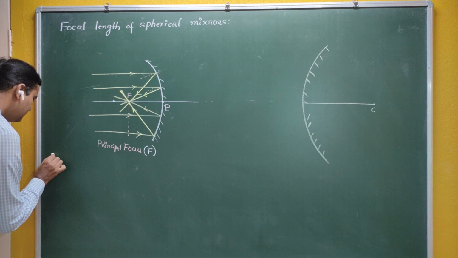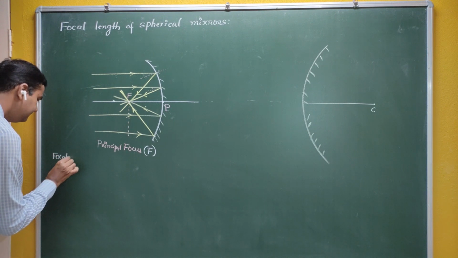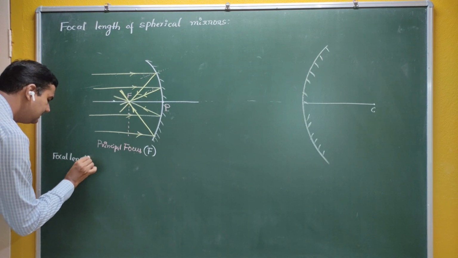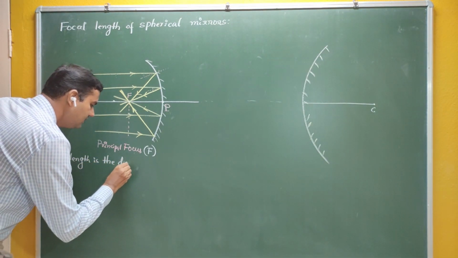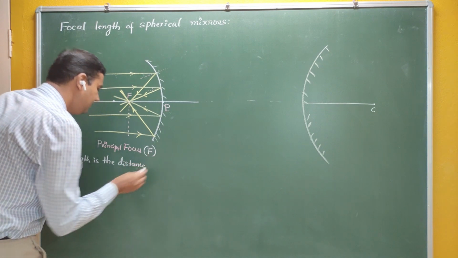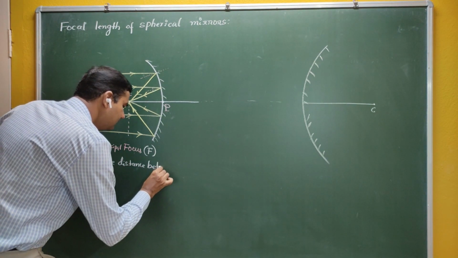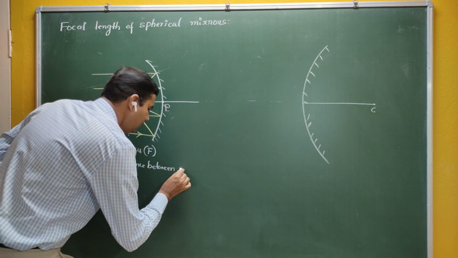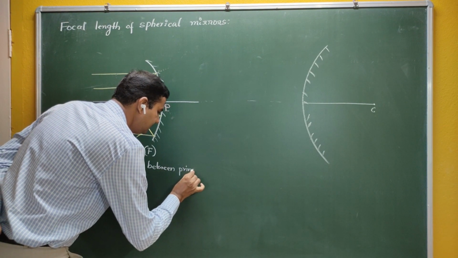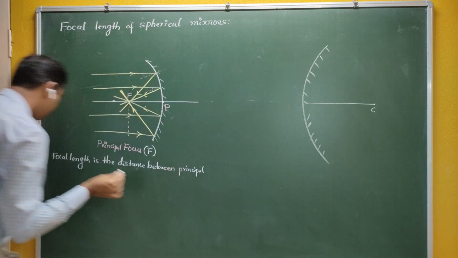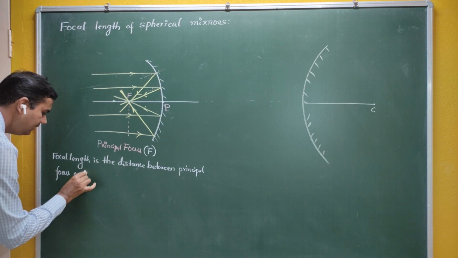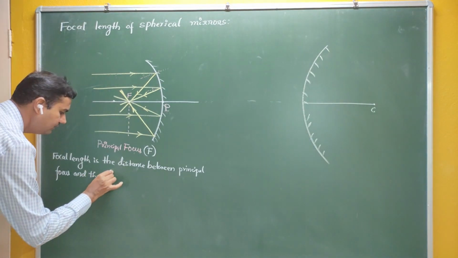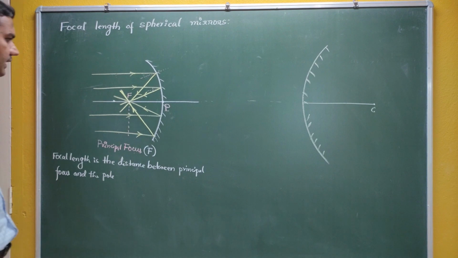Focal length is the distance between the principal focus, or it may be the focus also, the principal focus and the pole. It's the distance between principal focus and the pole. And what is meant by principal focus?